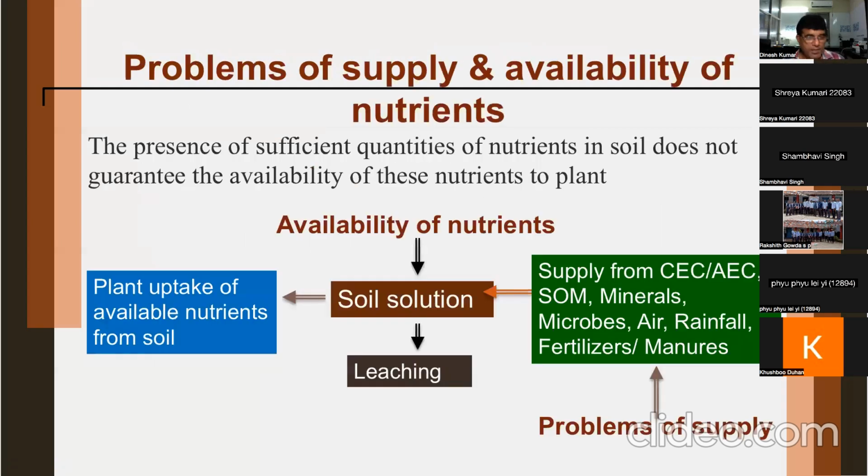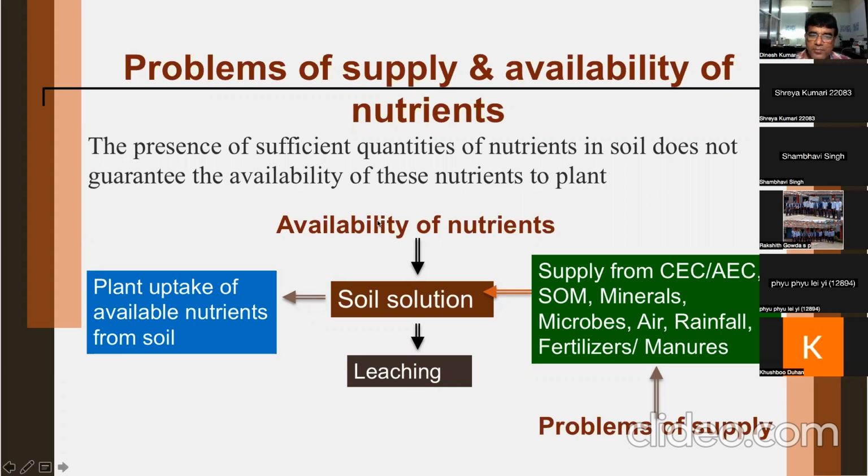Now, dear students, the main topic revolves around problems of supply and availability of nutrients. Here, problems of supply means problems of supply to the soil solution. Many times nutrients may be there in the soil, but they are not supplied to the soil solution. What could be the reasons? Or in some cases, supply of nutrients to the soil solution may be less. So we need to study that. The presence of sufficient quantities of nutrients in soil does not guarantee the availability of these nutrients to the plant. So this subject becomes very, very important.